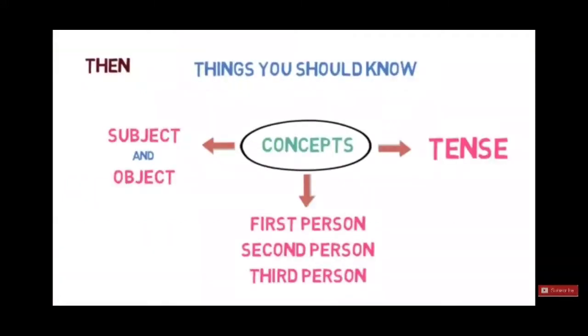Things you should know: the concept you should remember is, first you have to identify the subject and object. The subject is the person who is speaking and the object is the person to whom the speaker is speaking. Next you will have to identify the first person, second person and third person inside the reported speech. And the third is identification of tense, which is very important because you have to change the tense, and the pronouns also.